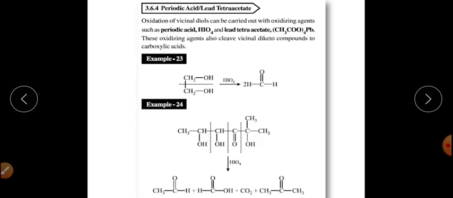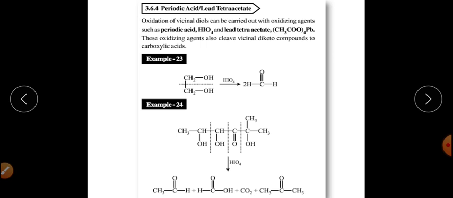So if in brief I am talking about the methods of preparation of aldehyde and ketones by using alcohols as the substrate, mainly we can employ the oxidation reaction there, and oxidation can be done by using different types of oxidizing reagents.